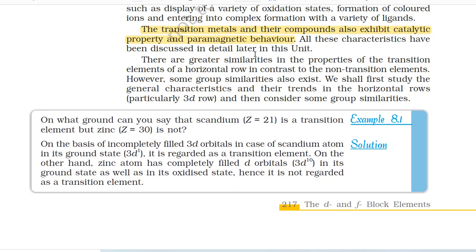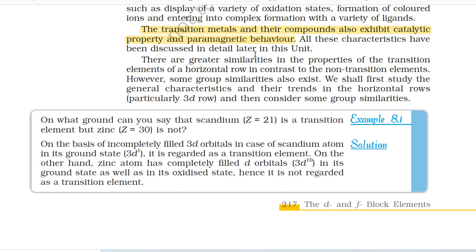There are greater similarities in the properties of the transition elements of a horizontal row in contrast to the non-transition elements. However, some group similarities also exist. We shall first study the general characteristics and the trends in the horizontal rows, particularly the 3d row, and then consider some group similarities.